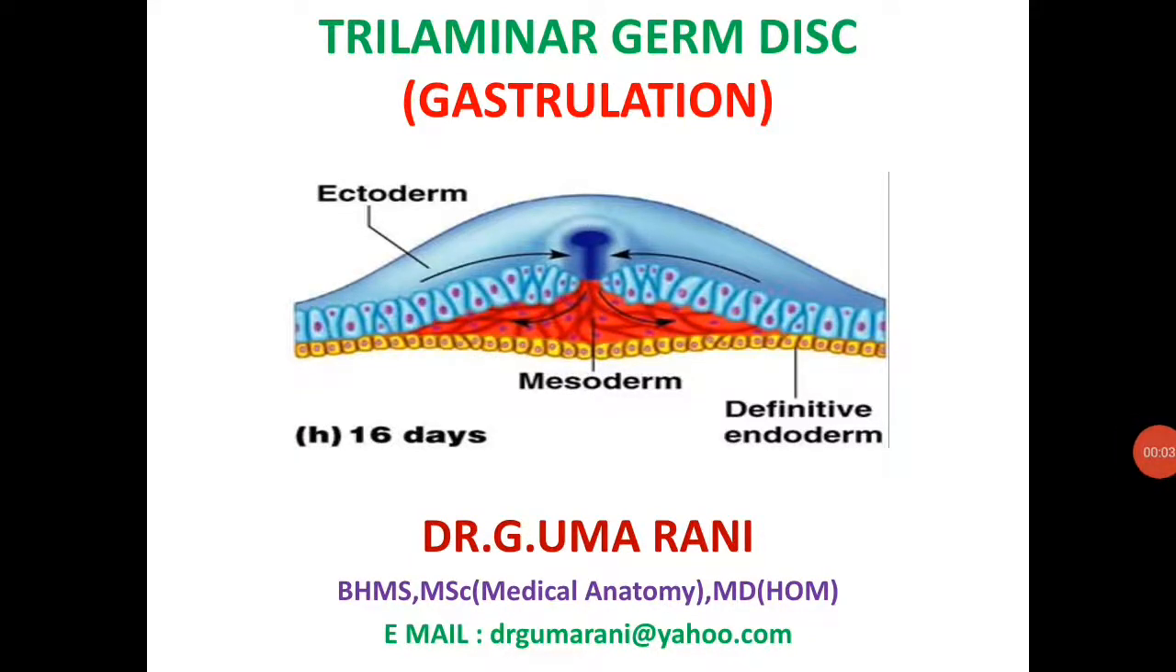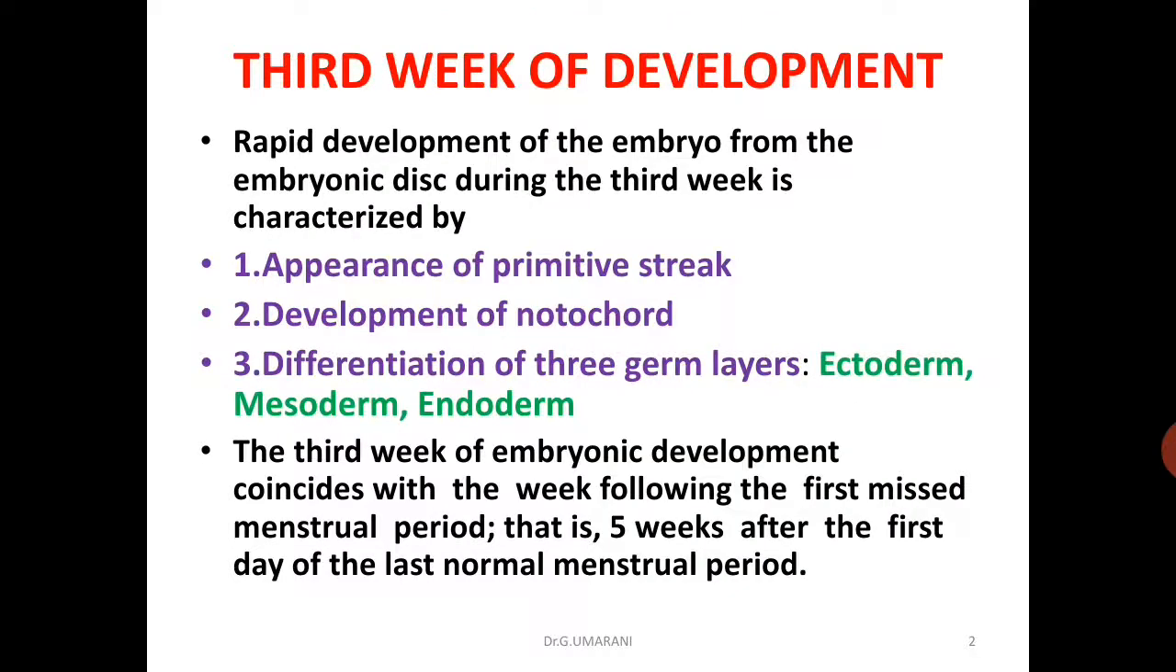Hello everyone. In this video, I explained in detail about gastrulation. The third week of development is characterized by primitive streak formation, notochord development, and differentiation of three germ layers, that is ectoderm, mesoderm and endoderm. These three are the important events that take place at the third week of development.